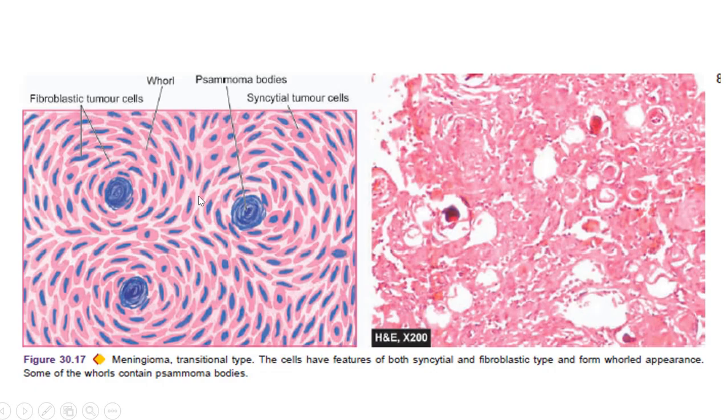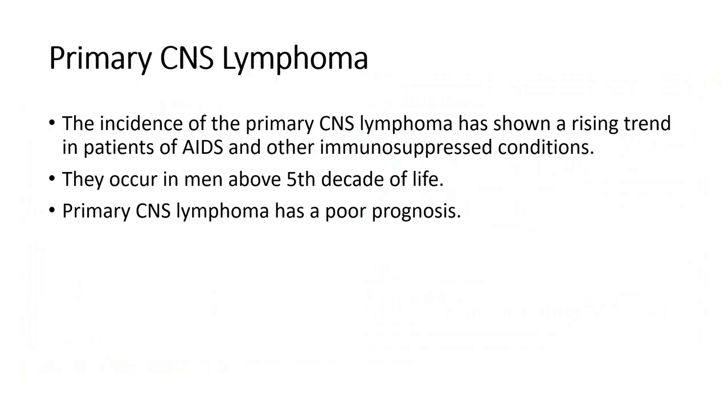In microscopy, we can see these polygonal cells, the big ones, are the syncytial tumor cells, and the more elongated ones are the fibroblastic tumor cells, arranged in a whirling pattern, like rounds. These concentric bluish areas which we see are nothing but the calcifications or psammoma bodies. So that finishes meningioma in brief.